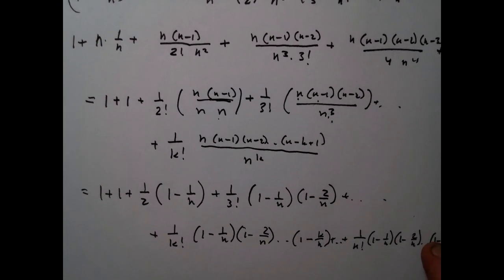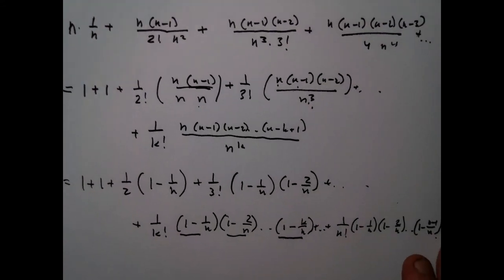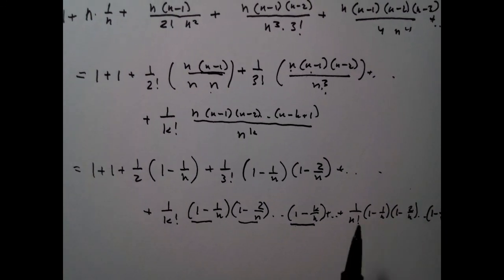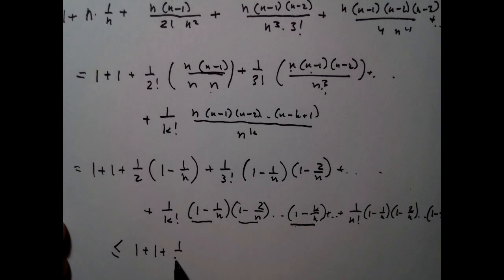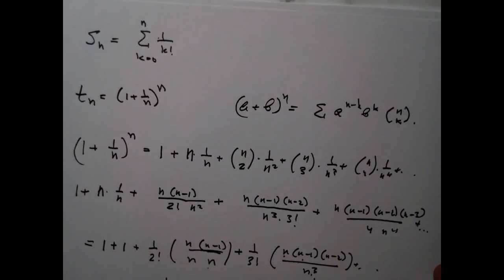If I look at it very carefully, I will immediately see that this number is less than 1, and this number is less than 1, and this number is less than 1, etc. So each number in those products is less than 1, and so my conclusion is that this quantity is less than or equal to 1 plus 1 plus 1/2 factorial plus 1/3 factorial plus 1/4 factorial plus etc. plus 1/k factorial plus etc. plus 1/n factorial, which is nothing else but the partial sums Sn for my series 1 over k factorial.